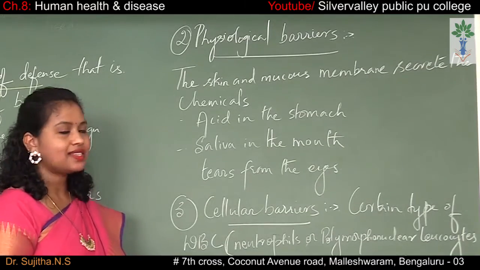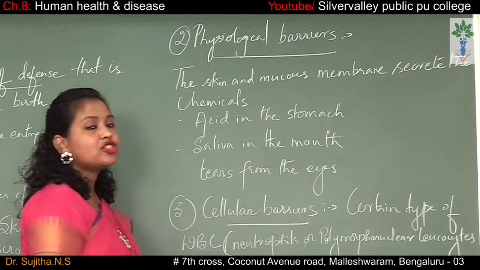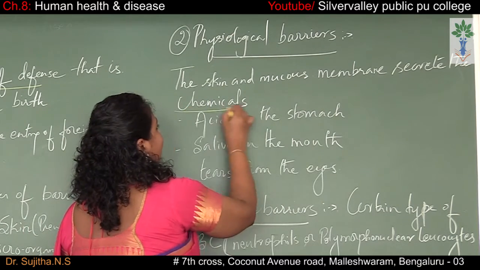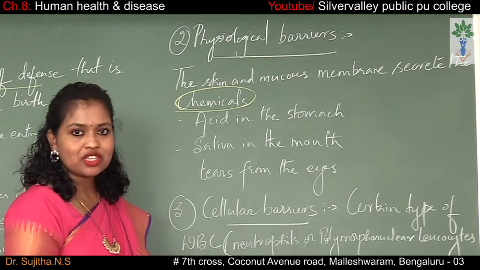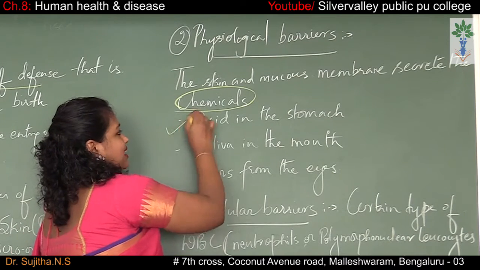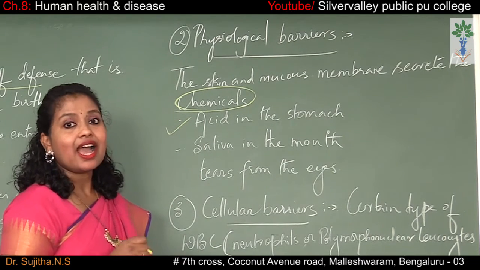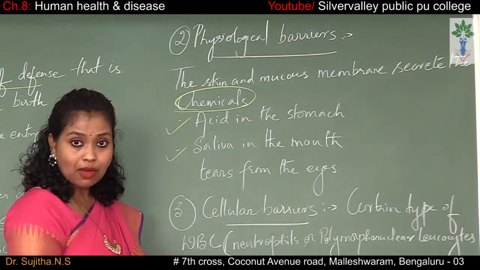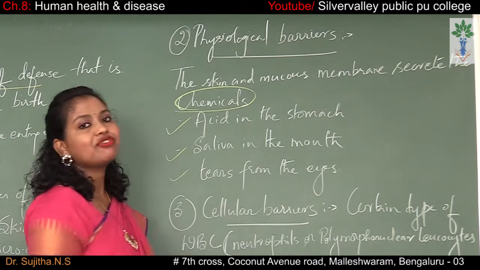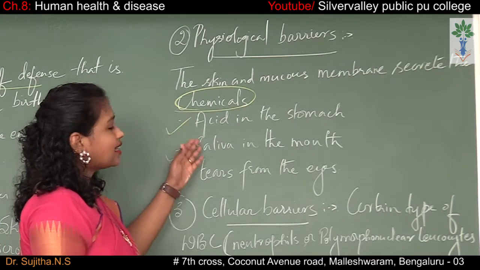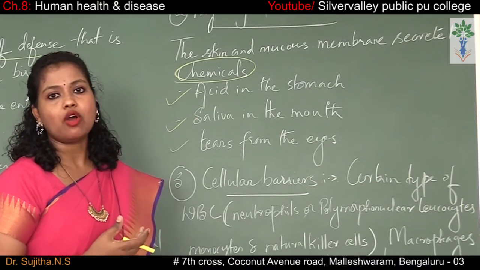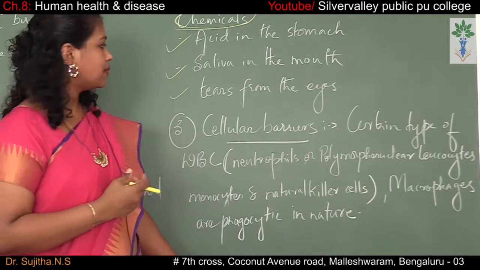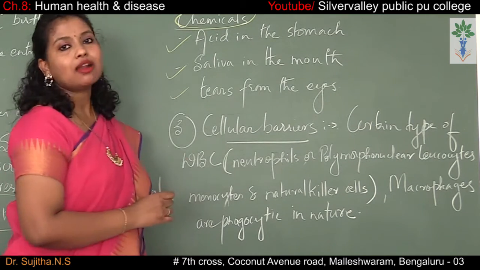And the second one is the physiological barrier. Physiological barrier means the skin and the mucous membrane secrete chemicals. So what are those chemicals? The first one is the acid in the stomach, that is, the gastric hydrochloric acid present in our stomach. Then saliva present in the mouth and the tears coming from the eye. All these chemicals present inside our body protect us from microorganisms. The third one is the cellular barrier.